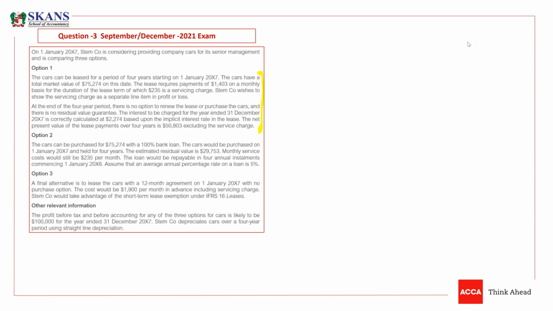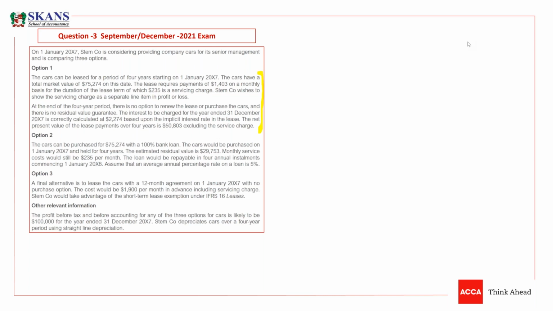The interest to be charged for the year ended 31st December 20X5 is correctly calculated, so the interest has already been calculated. It is given in the question, and if it is correctly calculated, then there should be no doubt on this interest. Based on the implicit interest rate in the lease, the net present value of the lease payments over 4 years is 50,803, excluding the service charge. Service charges should not be a part of the lease liability.